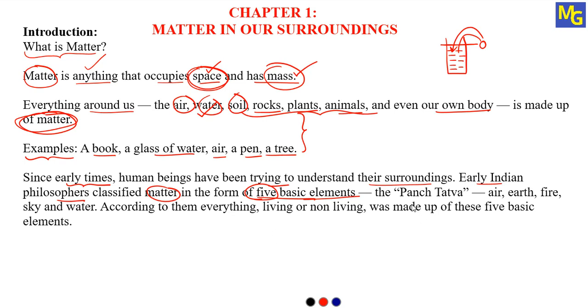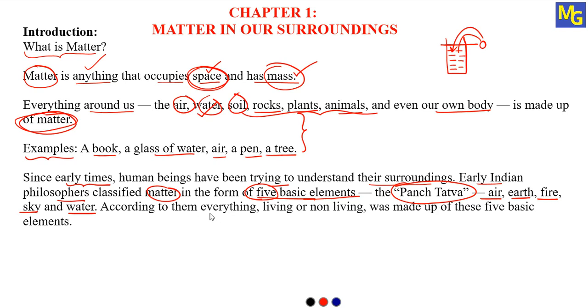So what are those 5 basic elements? Those are air, earth, fire, sky and water. Because these are five, these are also called Panchatattva.